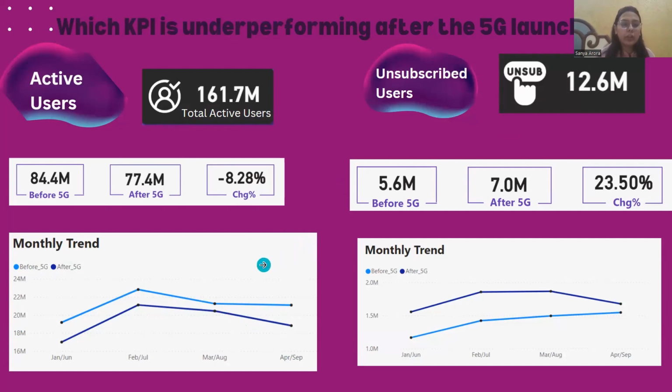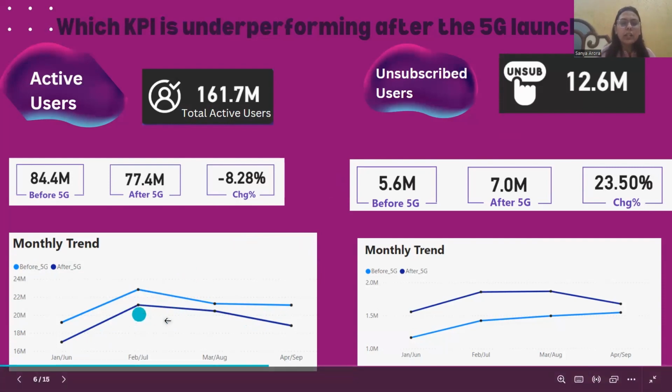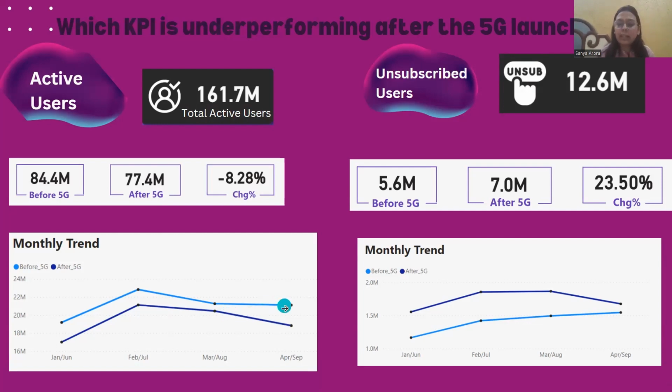So we can see the monthly trend over here. They show the same pattern. However, we can see first it increased, then both decline. But after the decline, we can see there is the blue one before 5G. It has a stable decrease, but after 5G, it is a notable decrease.